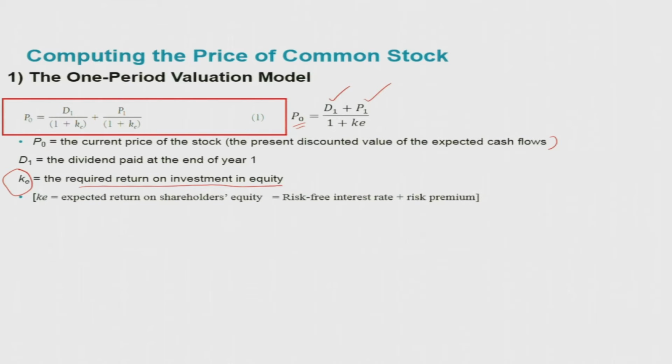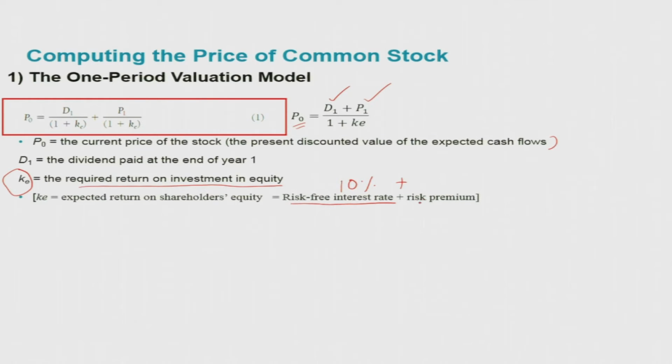So the expected return on shareholders' equity is equal to the risk free interest rate, for example the 10% which I mentioned just now, plus you need some risk premium. Because you are investing in stocks, there are volatility and uncertainties. You don't know what is going to happen after 1 year; in the future the company may collapse. So all the possibilities are there.